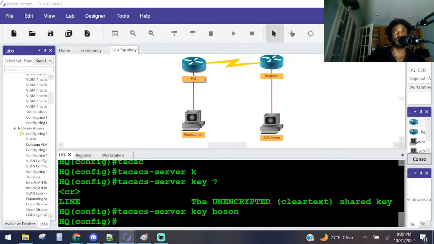What else did they want us to do? I think that's all they said. Yep. Step 3. Create a login authentication method. Use a name of AAA underscore login.